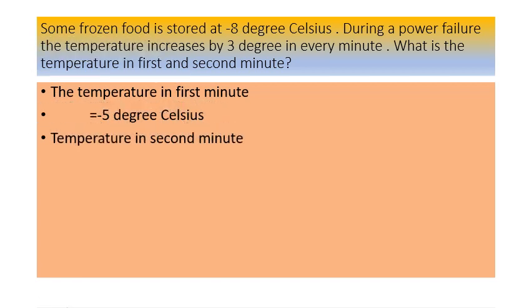Temperature in the second minute is equal to -5 plus 3, which is equal to -2 degrees Celsius. So the temperature in the first minute is -5 and the temperature in the second minute is -2 degrees Celsius.